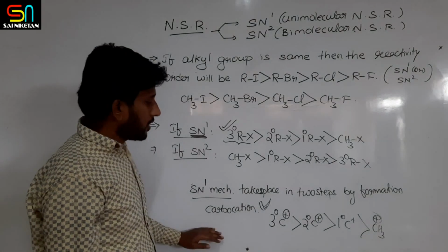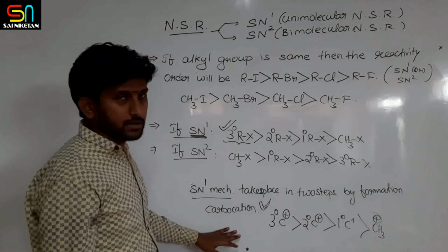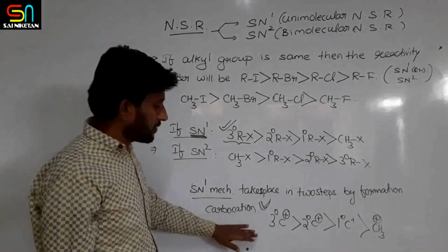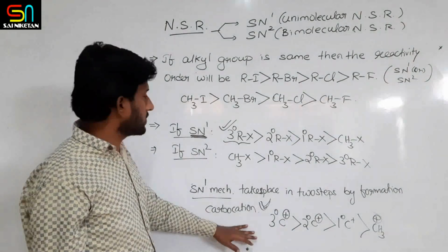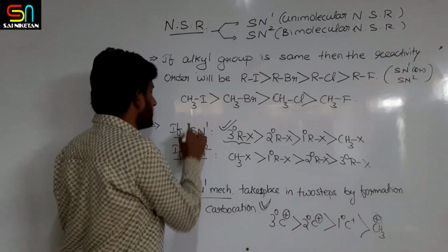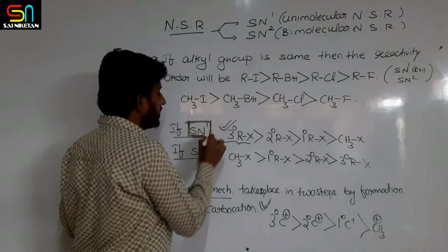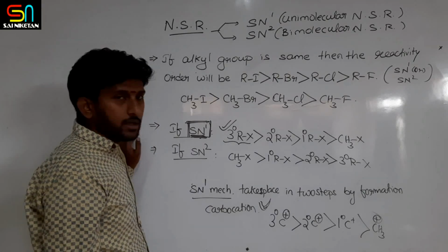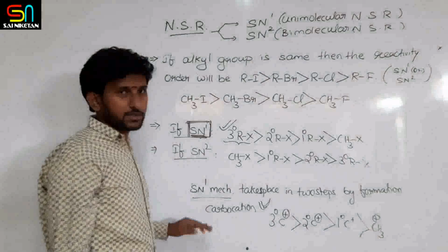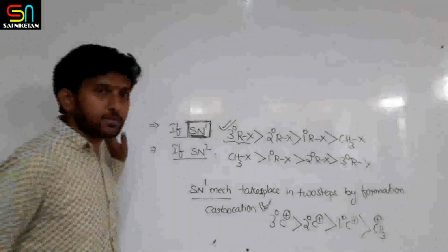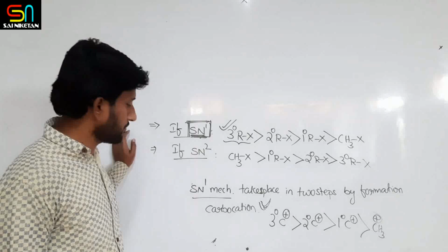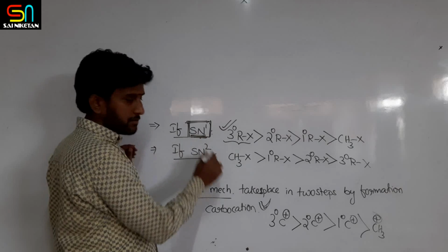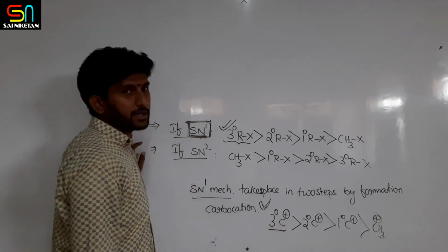So not only tertiary alkyl halides, any alkyl halide, if it can form a stable carbocation, then its reactivity towards the SN1 reaction mechanism will be more. Now we will see two more examples. Tertiary alkyl halides are more reactive towards SN1 because they form stable carbocations.